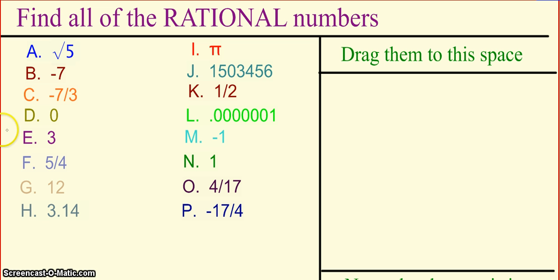For example, I can write the number -7 as -7 over 1. So that is the ratio of two integers. So I want you to pause the video, write down all of the rational numbers, unpause when you are ready to check your work.